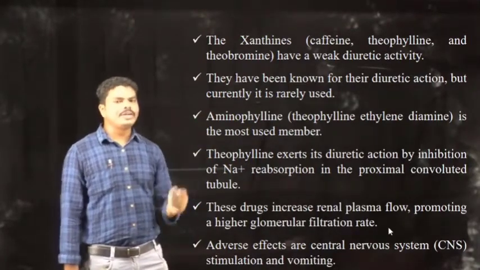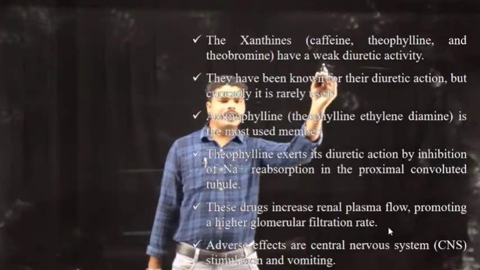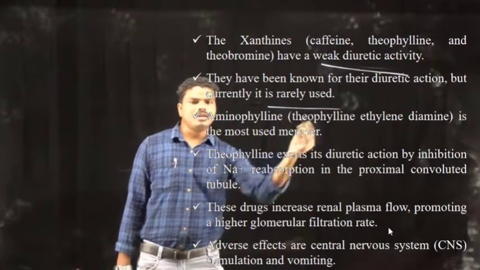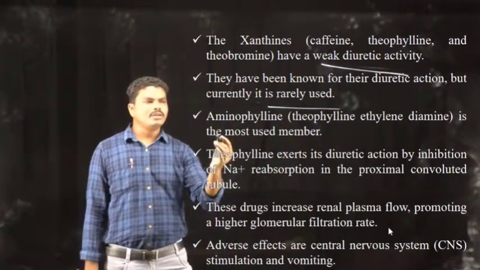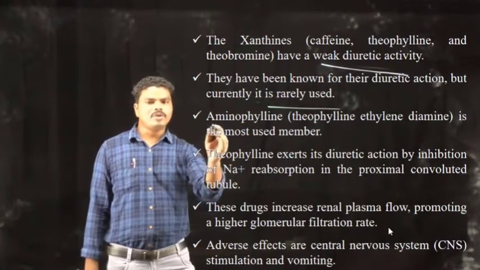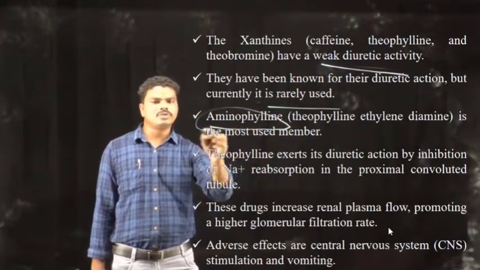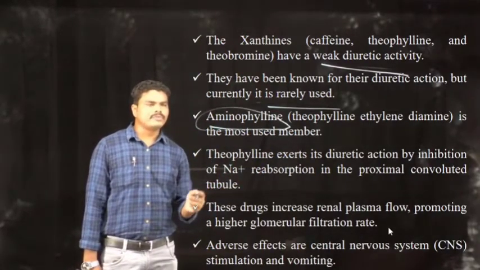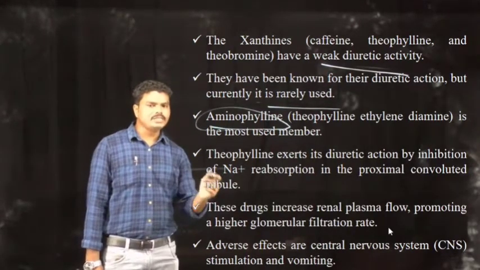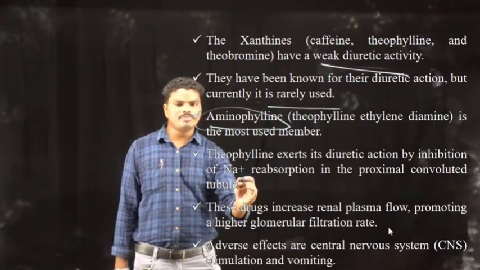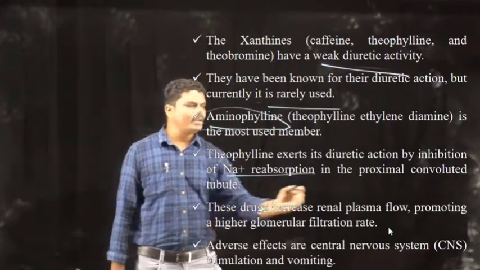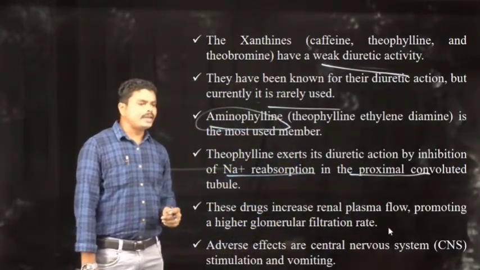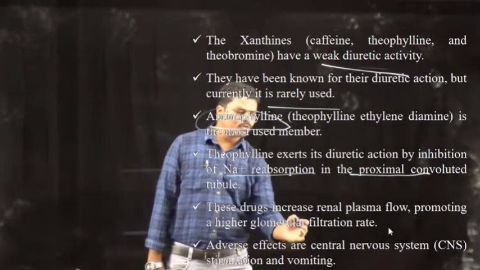The xanthine and purine derivatives are very weak in their diuretic activity, and these drugs are rarely used nowadays. Among these xanthine or purine derivatives, aminophylline is one of the drugs which is mostly used. Coming to the mechanism of action, these drugs will inhibit sodium reabsorption at the proximal convoluted tubule, and also they can increase the renal plasma flow to the glomerulus.